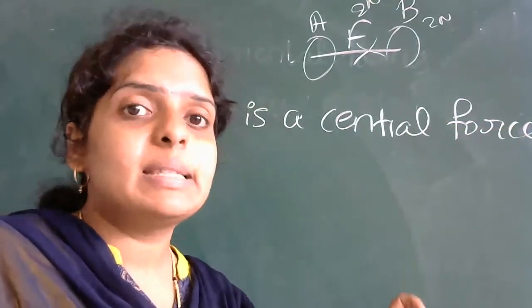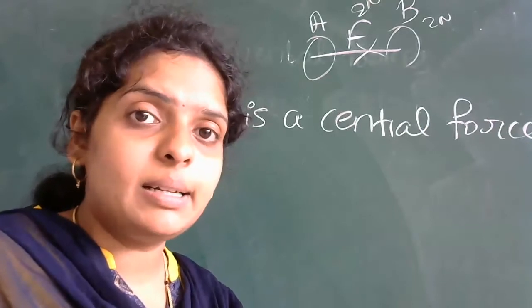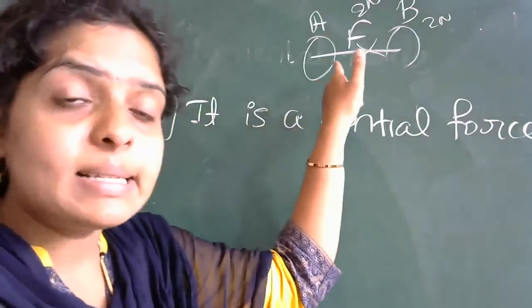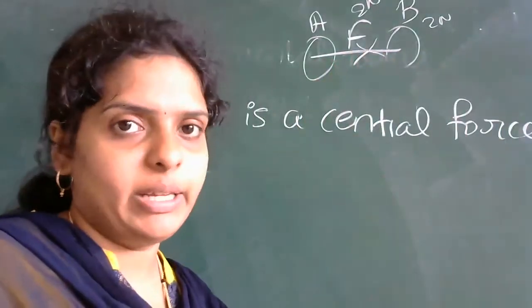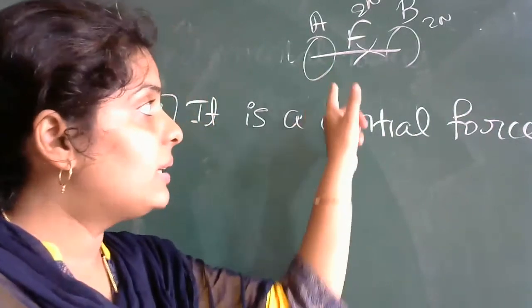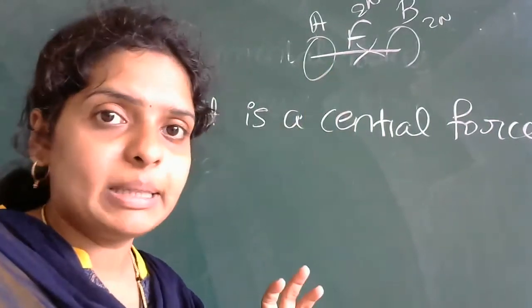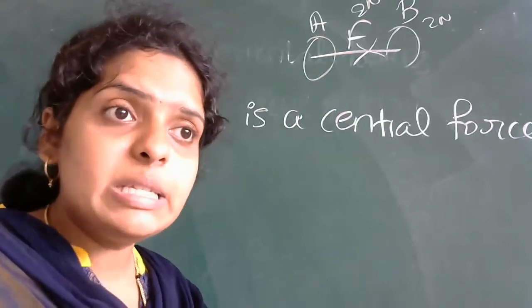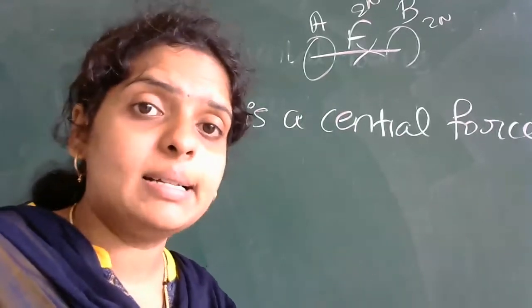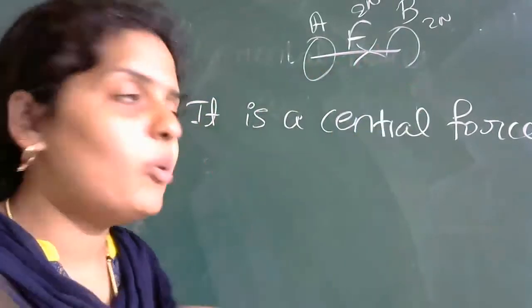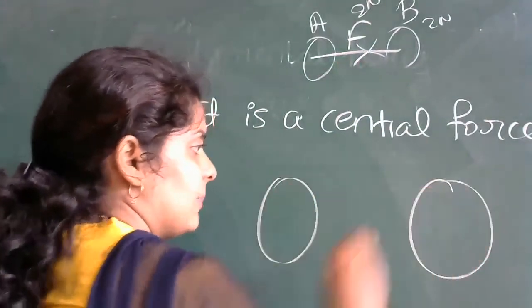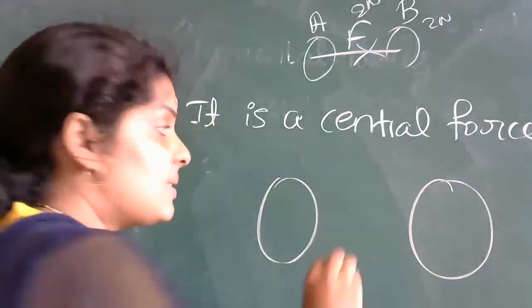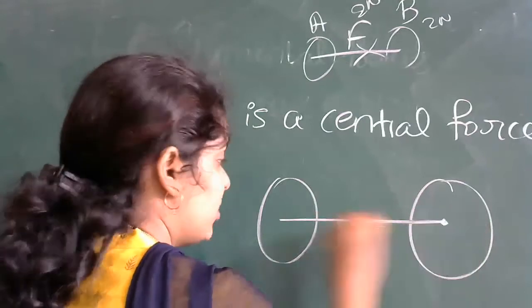Gravitational force is a central force. Why it is a central force? Because it acts along the center of the body. Is it clear everyone? So it is called as central force. Central force का मतलब पता चला? The force, whichever force is there, which acts along the center of the body. मतलब इधर एक body, इधर एक body. The force acts along the center of the body.